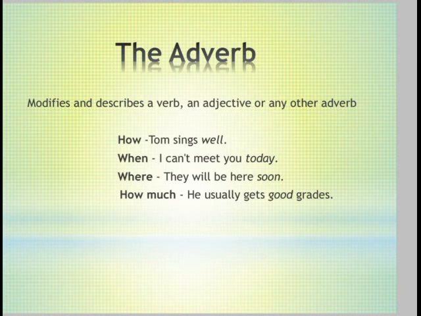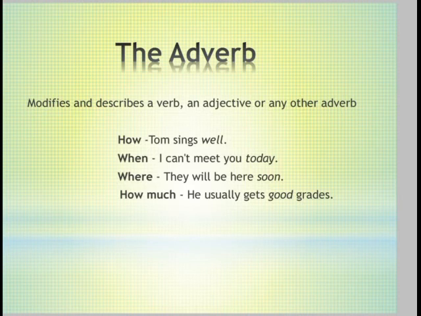When: I can't meet you today. When is again adverb, that is showing the date or the time, like today. Where shows the place. They will be here soon. Here is adverb. How much, that quantity, or he usually gets good grades. So here usually is adverb of frequency.